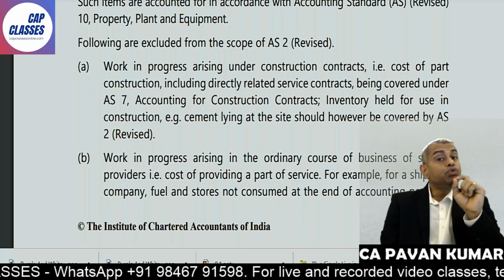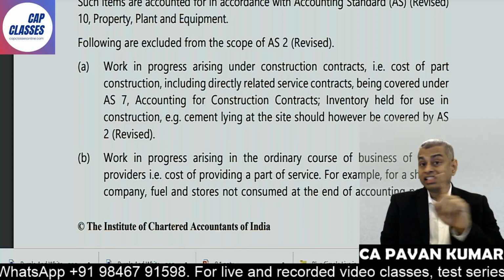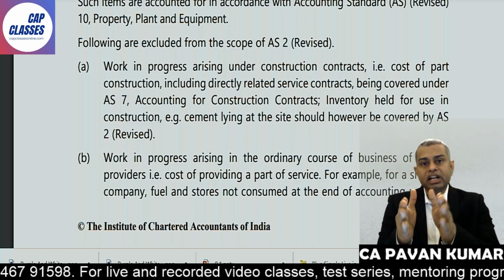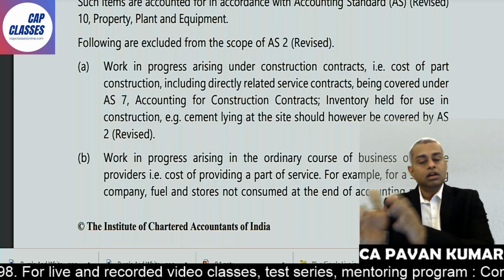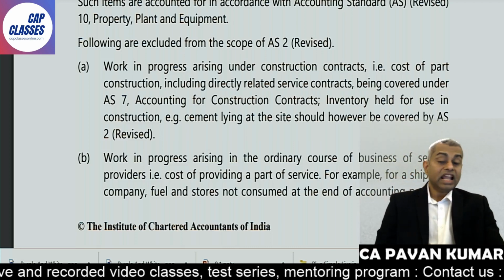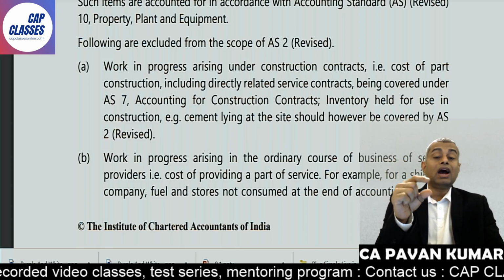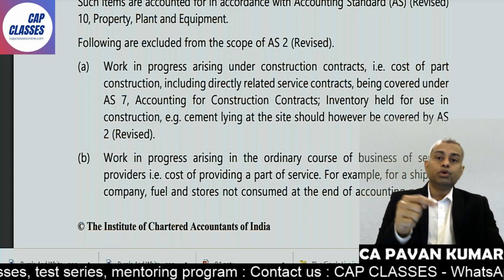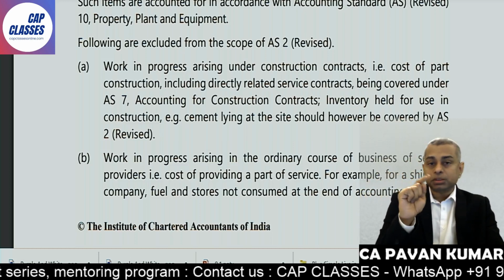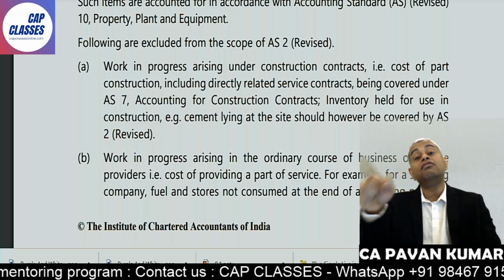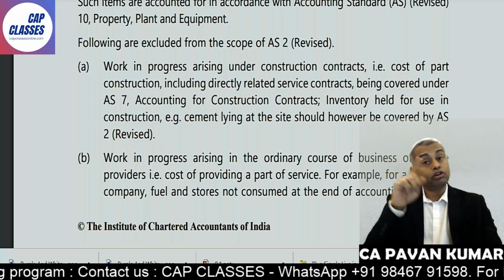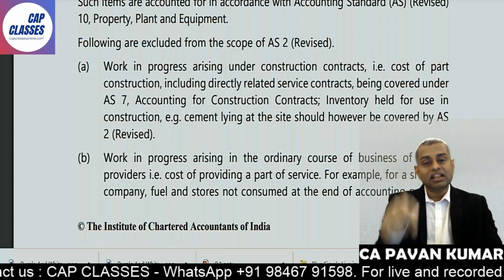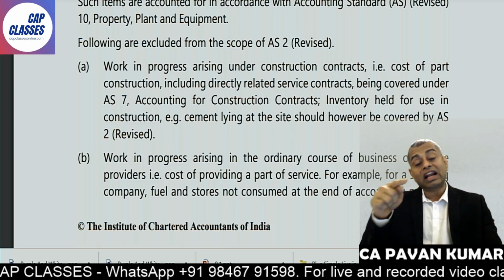In a situation where you are not constructing it for yourself, you are not constructing it for sale, you are constructing this building under a contract for some other contractee. If that is the situation, you have to apply accounting standard 7. You cannot apply AS2. You cannot say work in progress. That is work in progress. But what work in progress? Capital work in progress. Either that will go to accounting standard 10 if the asset is for you, or it will go to accounting standard 7 if the asset is for a contractee.